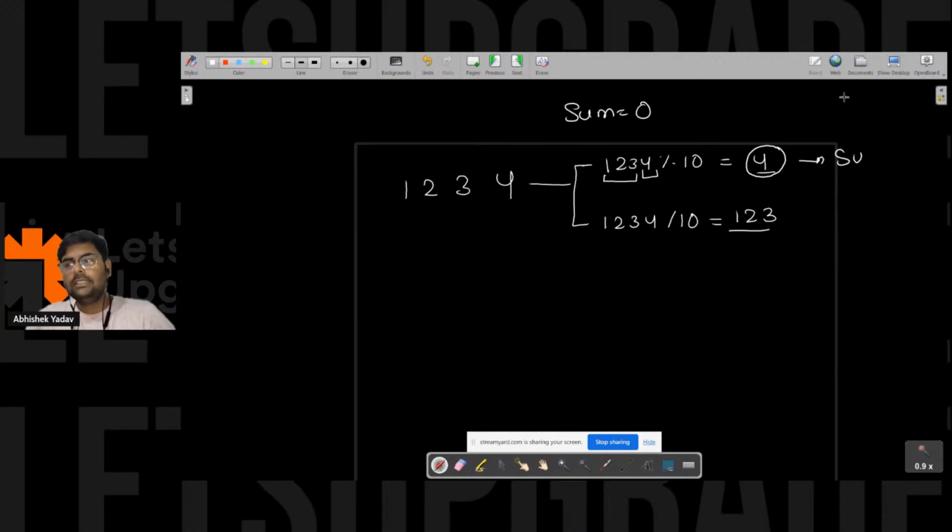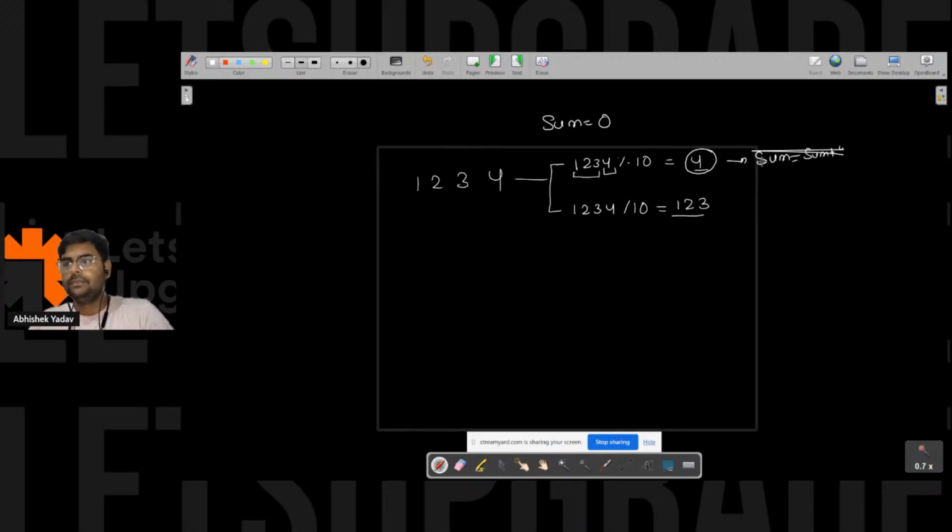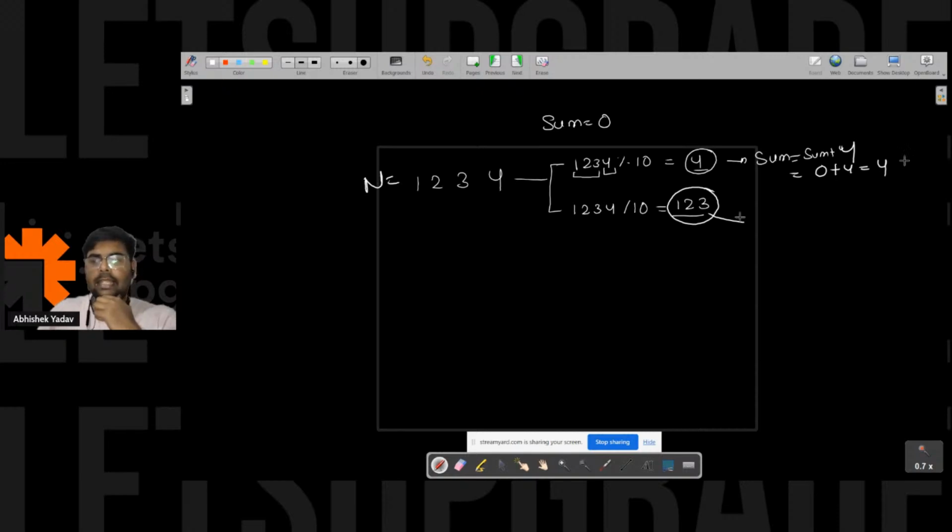I will do sum equals sum plus this 4, right? So here, sum is equal to sum plus 4. The value of sum is 0. 0 plus 4 is what? 4. I got 4 here, right? After that, I got the remaining digit. I will store that remaining digit again inside the same container, that is n, right?